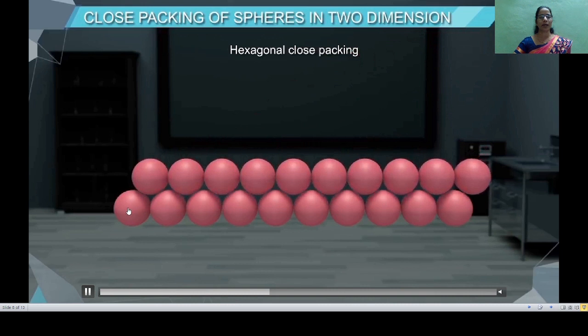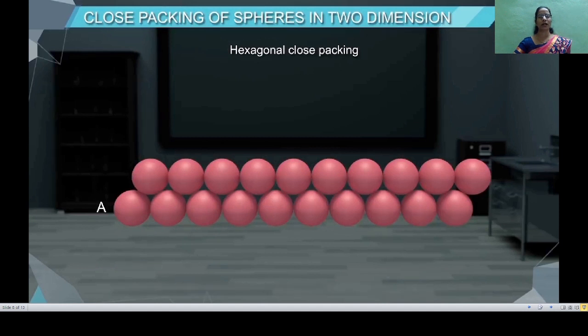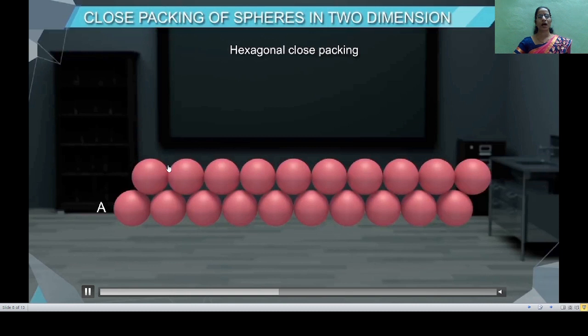Therefore, if we label the first layer as A type, then the second layer will be labeled as B type because it is different from the A layer. Again, you have to stack the spheres of the third layer in the depressions of the second layer. See how the spheres are stacked in the depressions or troughs of the second layer.